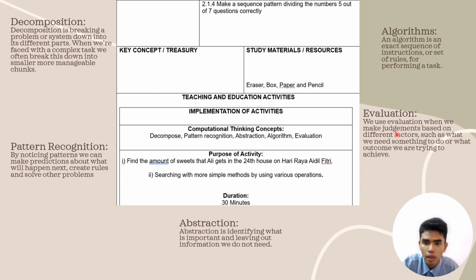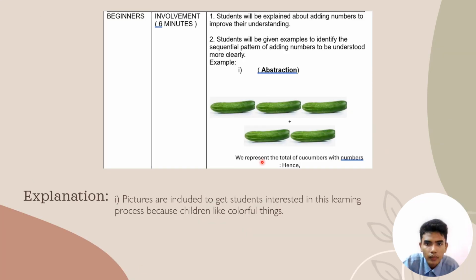So moving on to evaluation. We use evaluation when we make a judgment based on different factors, such as what we need something to do or what outcome we are trying to achieve. It's kind of the same as in science. If we learn science, we make a conclusion or hypothesis, but in this case we want to improve it. When we make a conclusion or hypothesis, we want to improve it by making an evaluation. So we know what the problem is, but we want to improve it more. So let's move on. That's it.